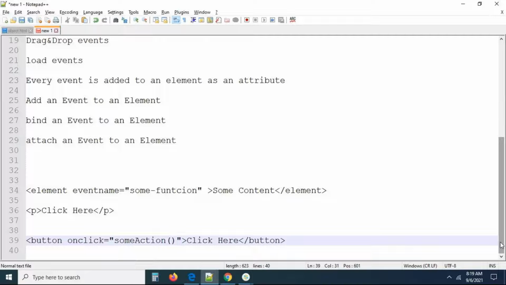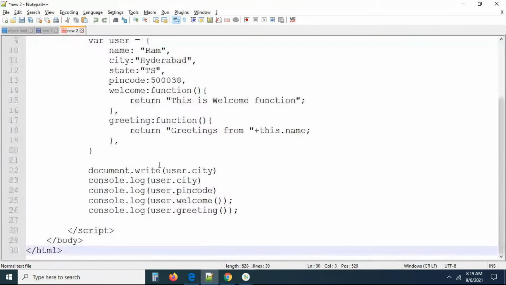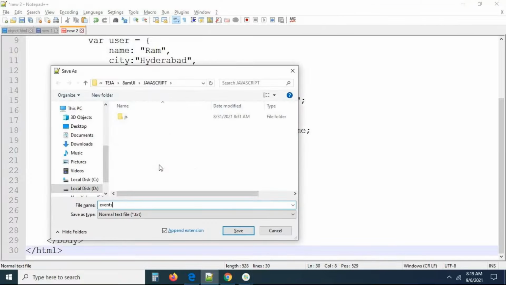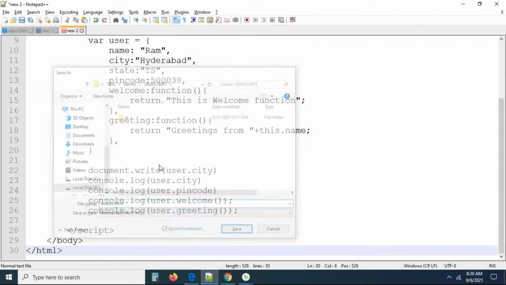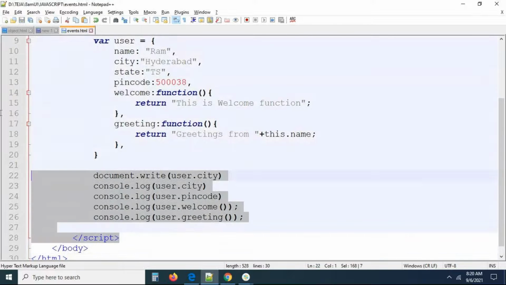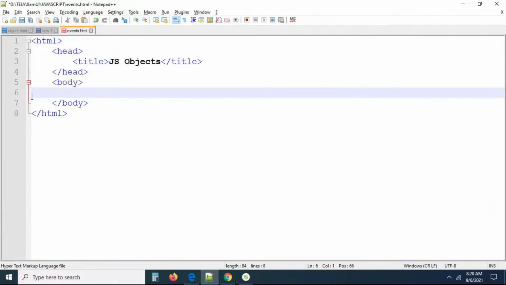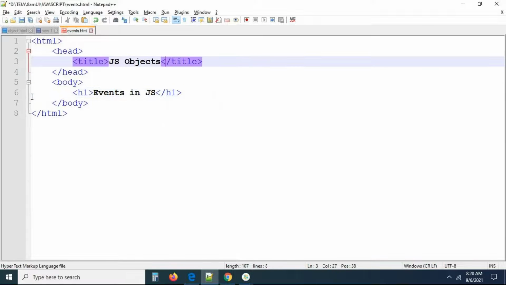Now, let me create a file so that we will also get some clarity. Let me save this as events.html. Let me remove all this basic stuff from here. I removed everything. All right, let me have an h1 tag open, h1 tag close. Here I'm writing events in JS. Let me change this also: JS events.